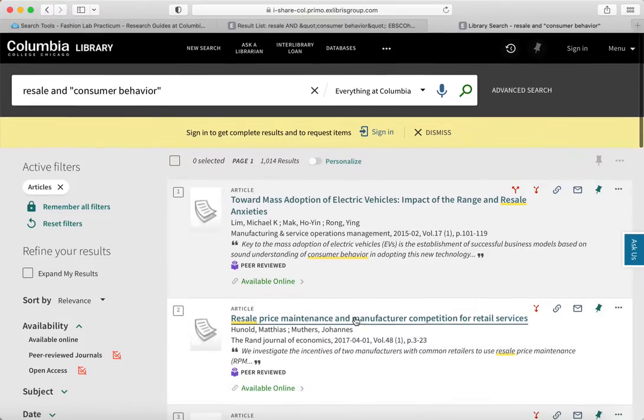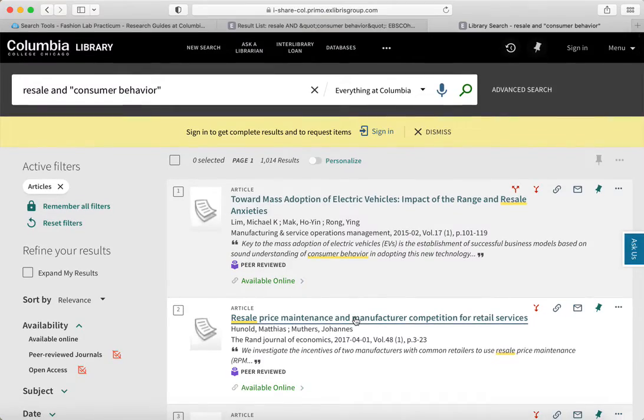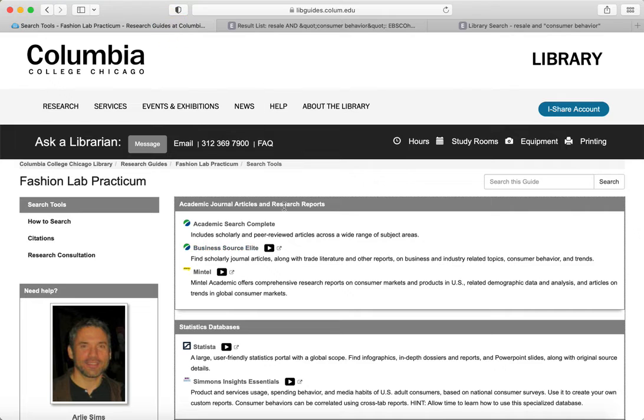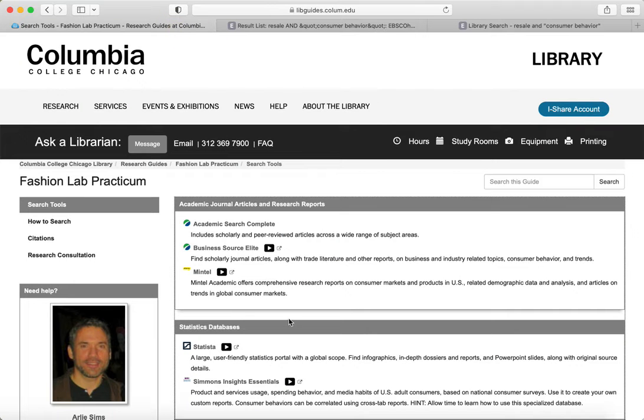And there will be some overlap. You'll find some articles in this list that were already in the Business Insights database. Okay, so let's go back to Business Source Elite, the other database. So in the library search, you may find some articles that you had already seen in Business Source Elite.